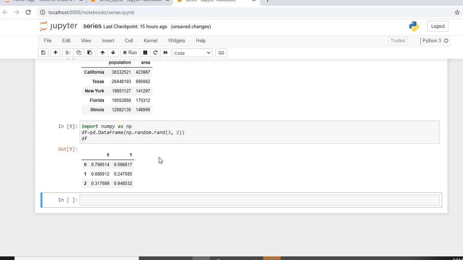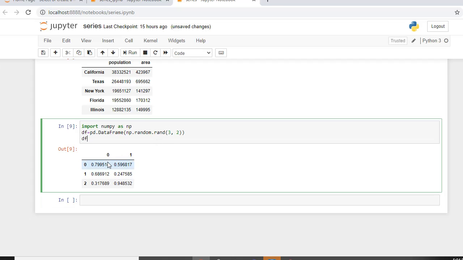I'm generating these random values and I'm specifying the shape of my array to the rand function. So 3 rows and 2 columns. I want these many random values. So I've created a data frame from a NumPy array, a 2-dimensional NumPy array.